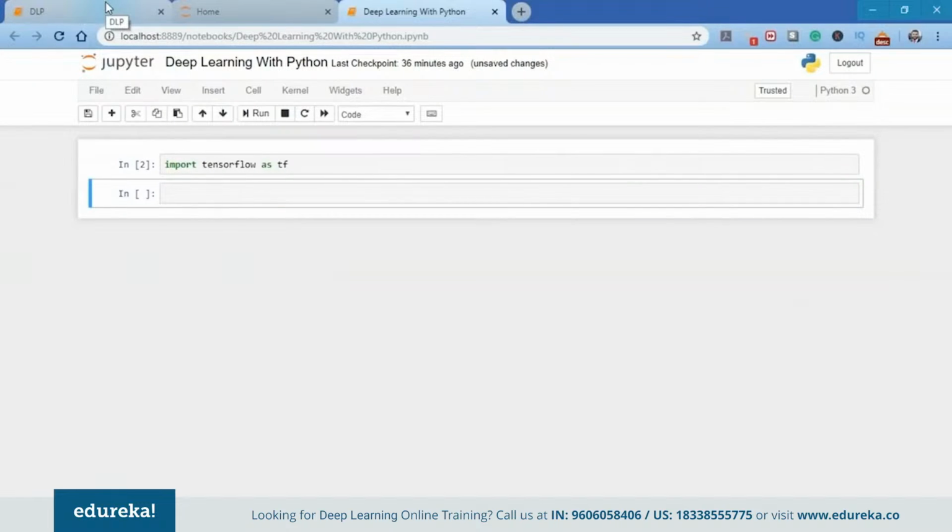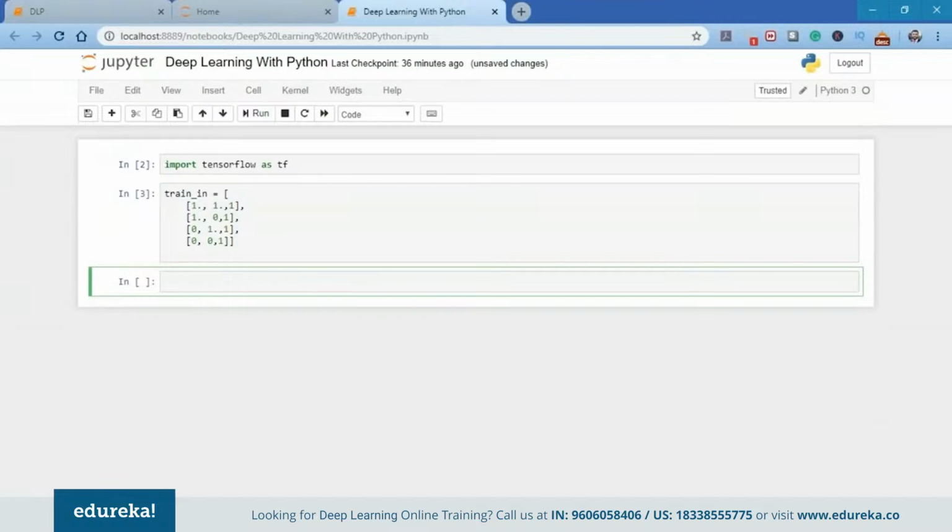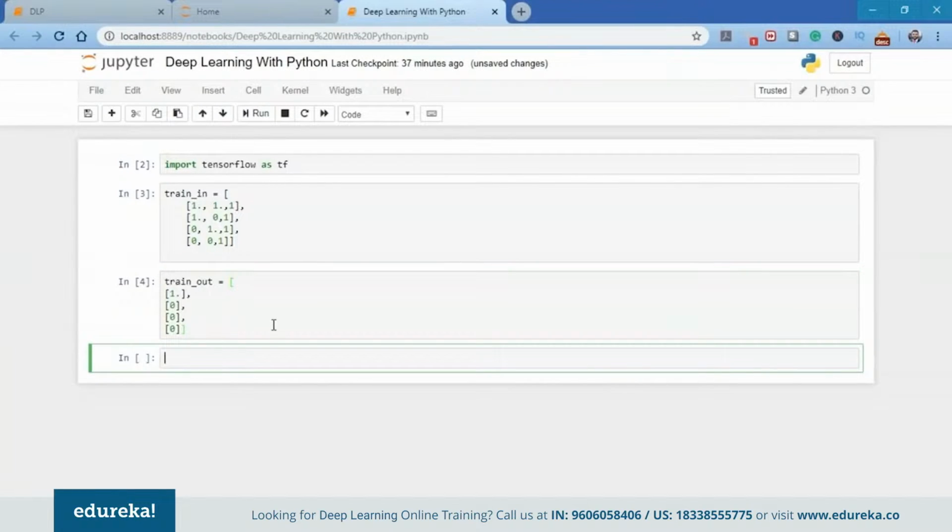Once we have imported TensorFlow, we're going to define the vector variables for the input and output. I will create the variables for storing the inputs, the outputs, and the bias for my perceptron. Here I have the training input and here I have the training output.